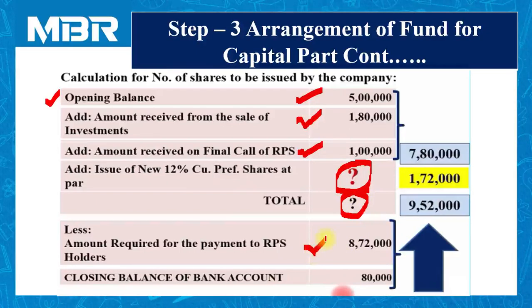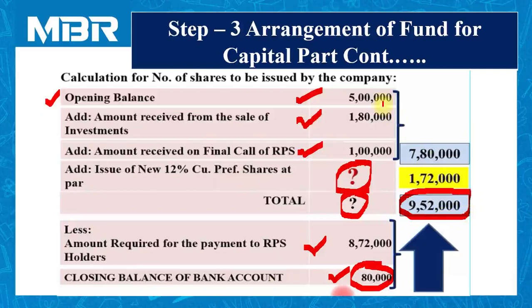We also know that we have to pay total amount of rupees 8,72,000 to our shareholders. We have completed calculation of 8,72,000 while calculating step number 2, amount redeemable to RPS holders. And we also know the closing bank balance that we have to maintain at the end of the process, because it is also given to us as a part of the question in additional information. Now it's very simple if we have all the information. 80,000 plus 8,72,000. So our total requirement is rupees 9,52,000.